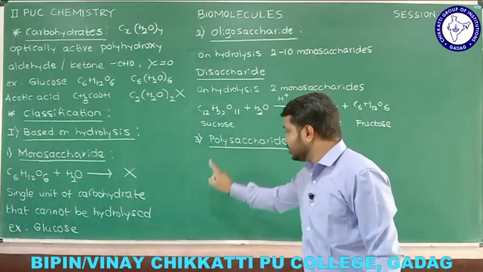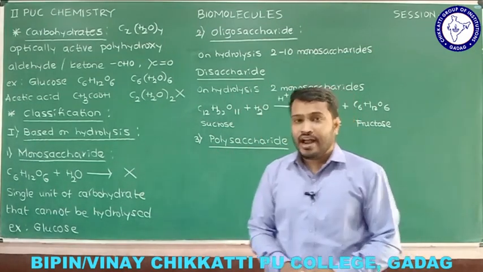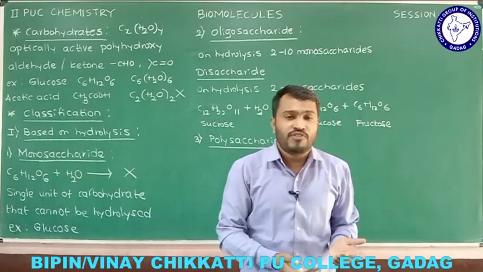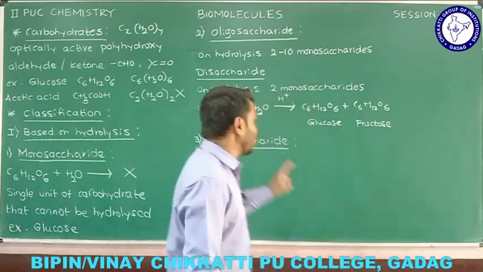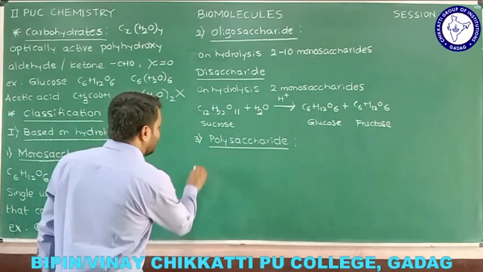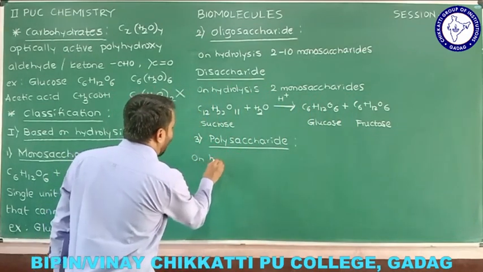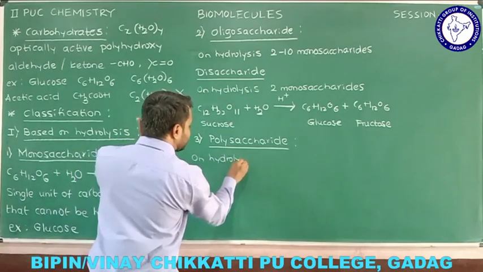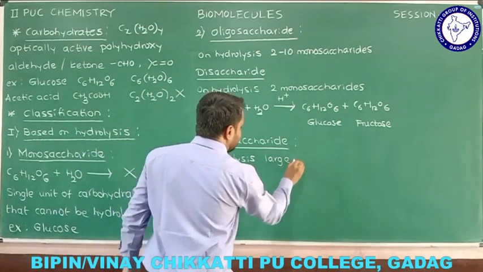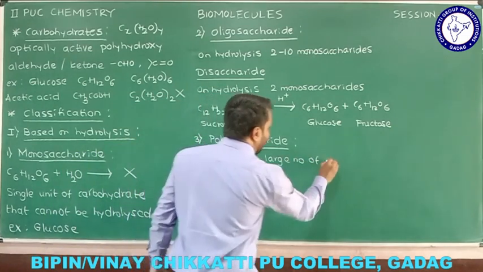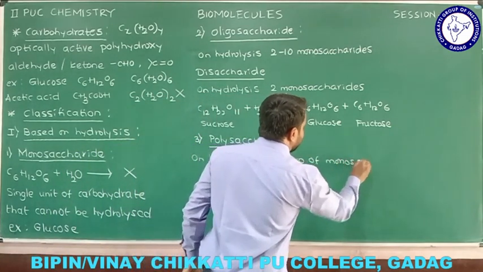Polysaccharides: if you consider any carbohydrate and carry out hydrolysis, we are going to get a large number of monosaccharides, and that we call polysaccharides. So polysaccharides are nothing but, on hydrolysis, you are going to get a large number of monosaccharides.